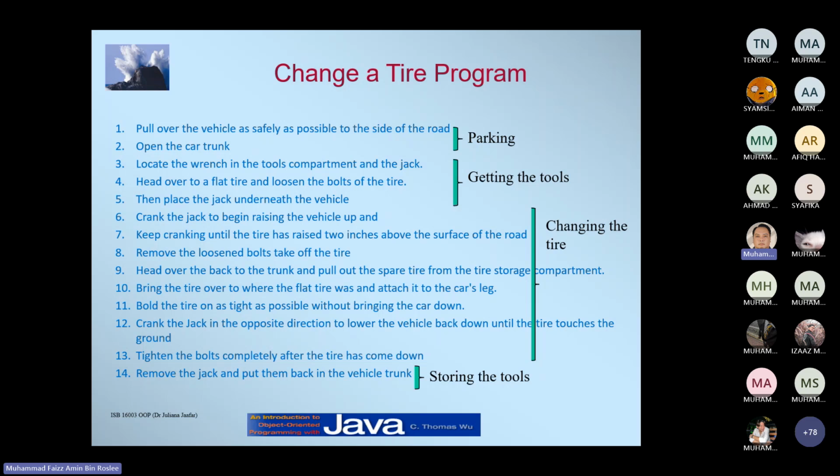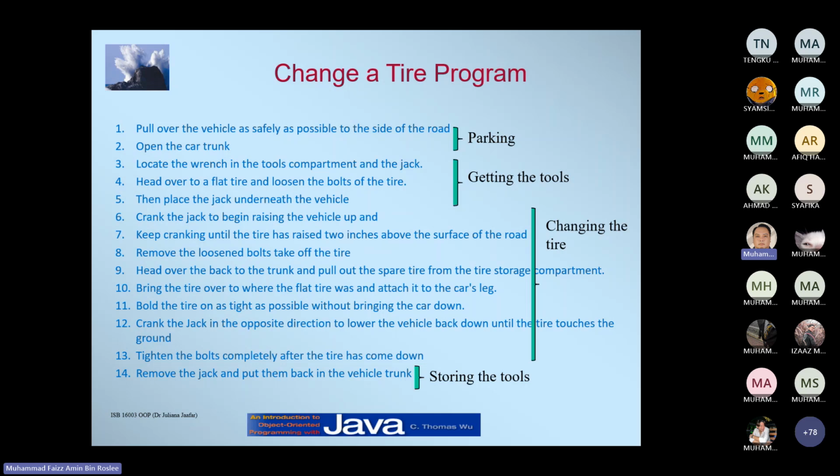you can split it and classify it as parts of the task to change the tire, right? For example, over here, items 1 and 2, you can group into parking, right? Which means pull over the vehicle and open the car trunk are steps for parking your car or getting ready to change your tire.